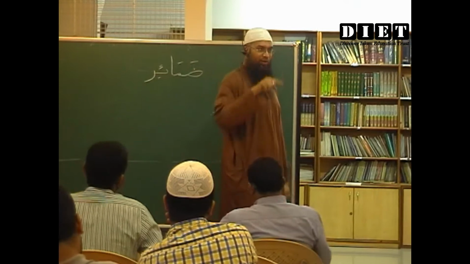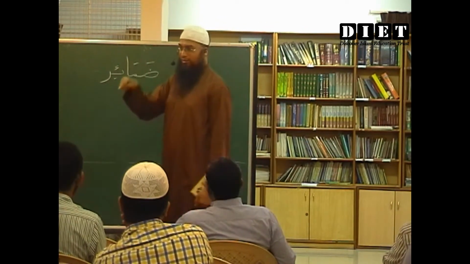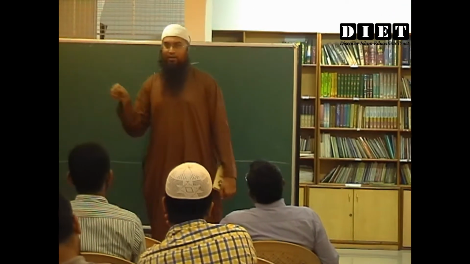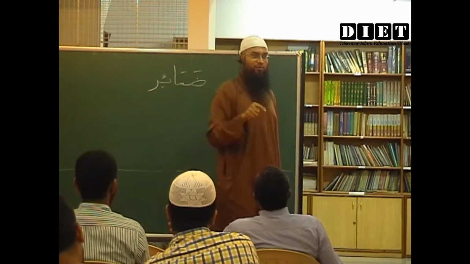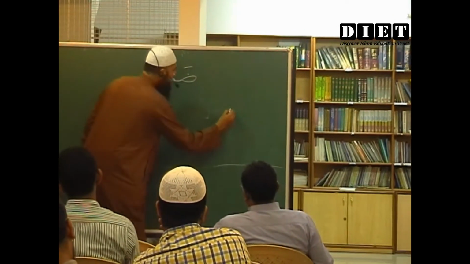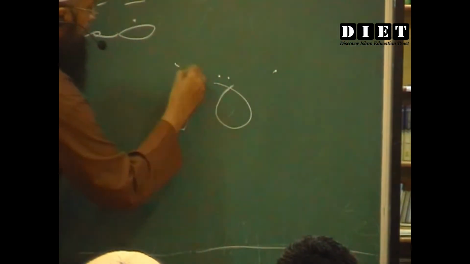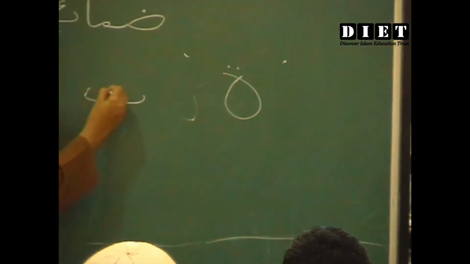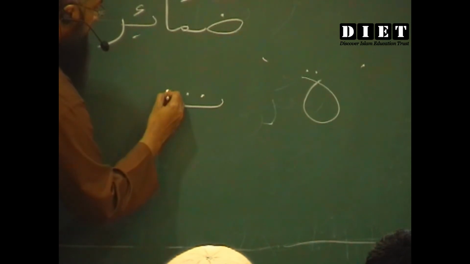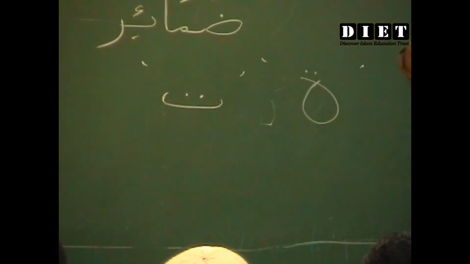But when you find alif and then ta mudawwara, the first one is called ta marbuta.